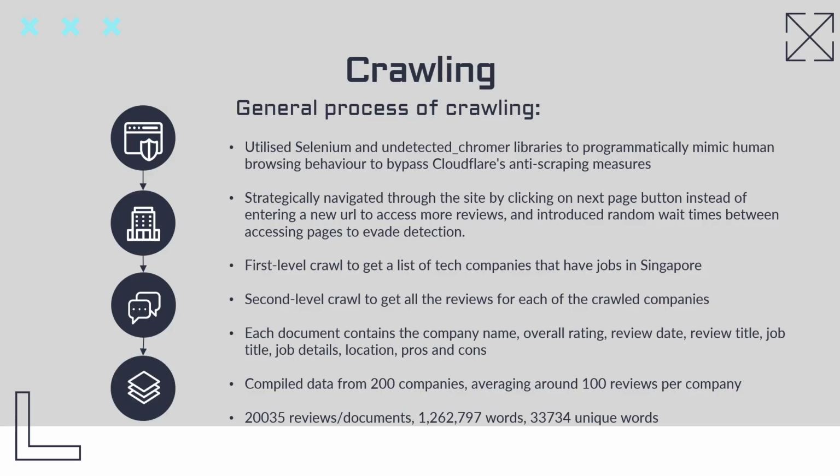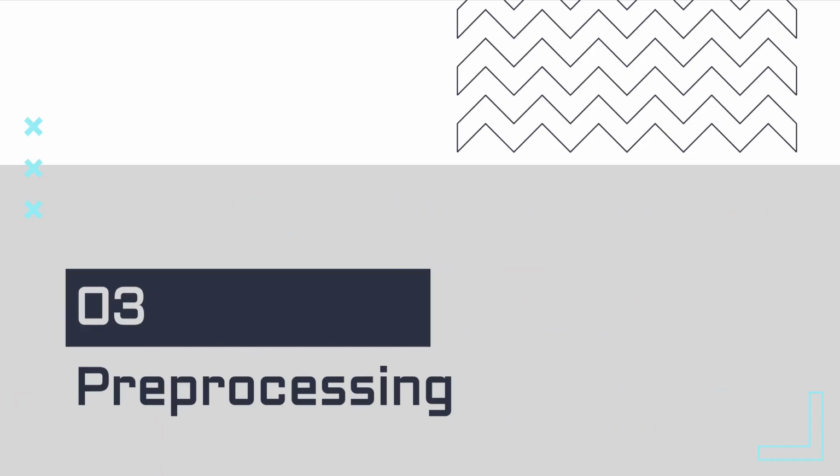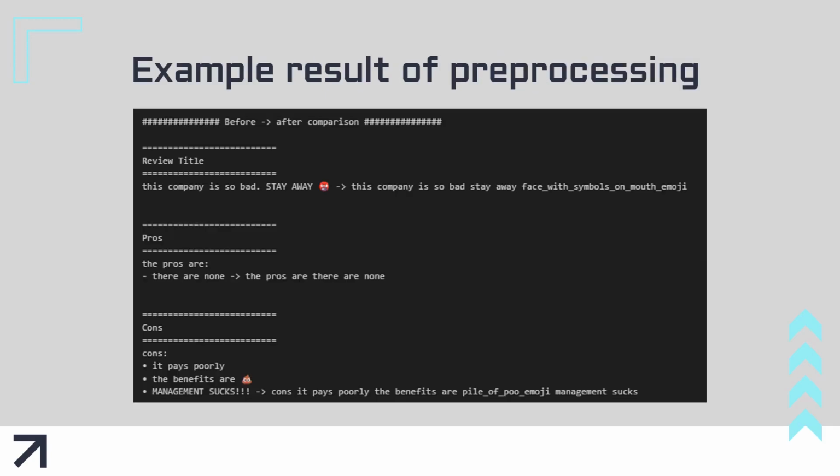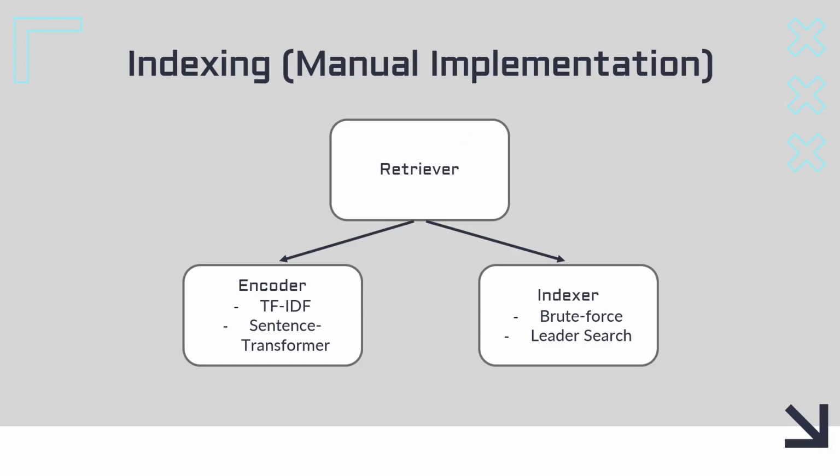In total, we compile data from across 200 companies, averaging around 100 reviews per company, which amounts to a total of over 20,000 reviews, comprising over 1.2 million words and close to 34,000 unique words. Our pre-processing includes data inconsistency detection followed by cleaning and normalization using regex and emoji and clean-text libraries. Here's an example.